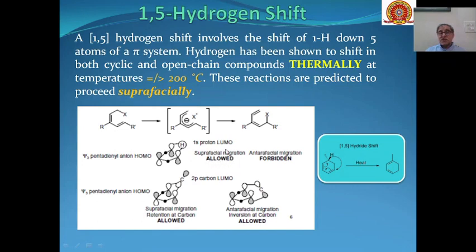Suprafacial migration is allowed because the lobes have the same sign. Then antarafacial migration is forbidden because they will have the opposite signs. Whereas when an alkyl group is to migrate, then suprafacial migration with retention of configuration is allowed, and antarafacial migration with inversion of configuration will also be allowed.